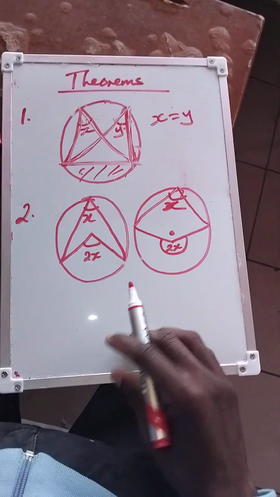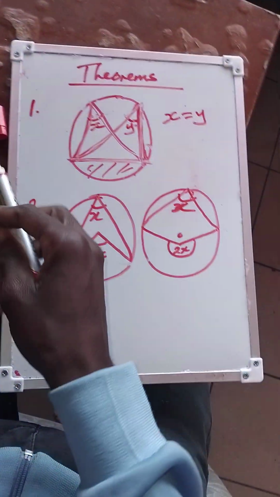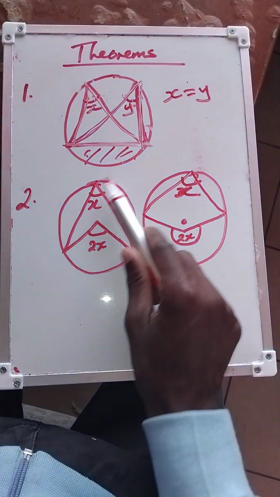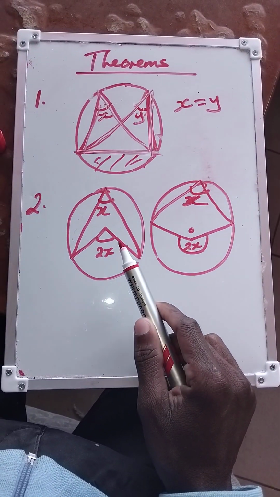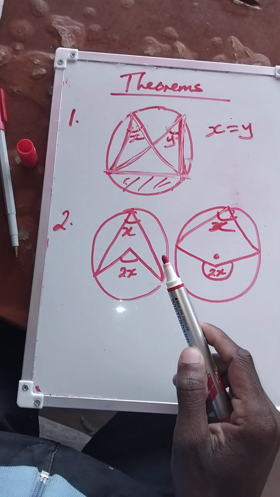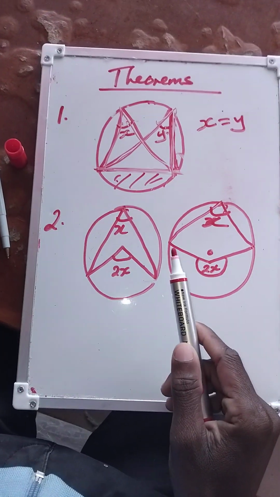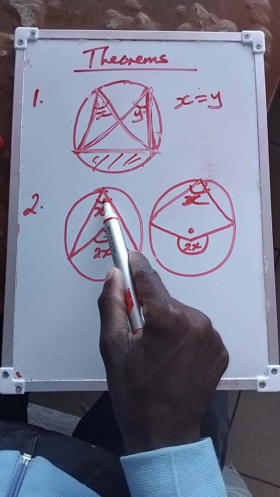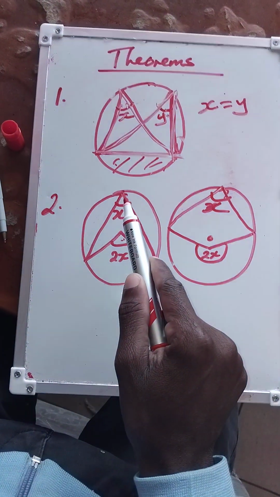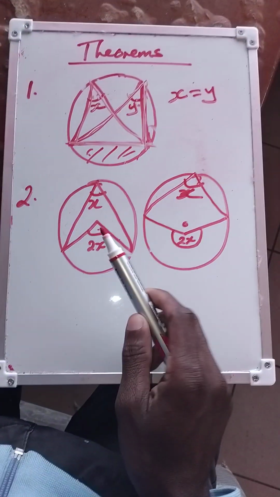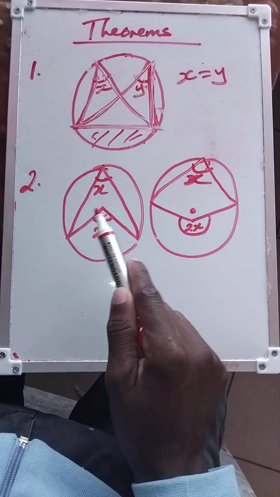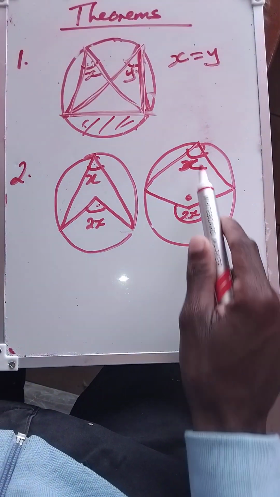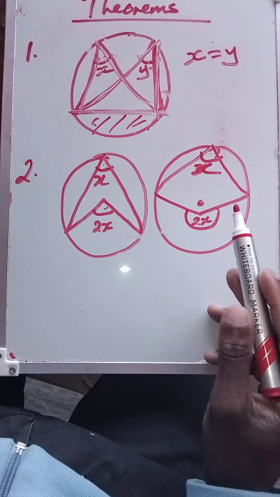This theorem says that the angle which an arc of a circle subtends at the center is twice that at the remaining part of the circumference. Angle at the center is twice angle at the circumference.